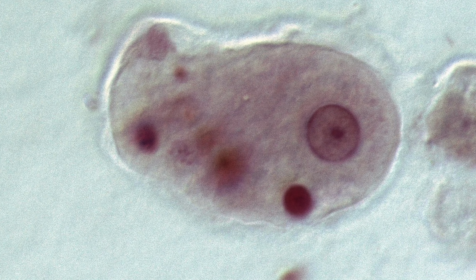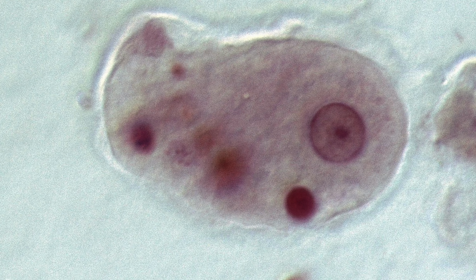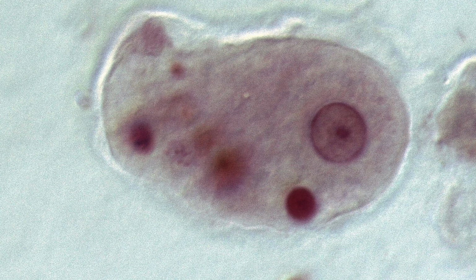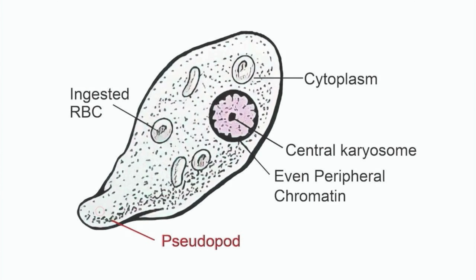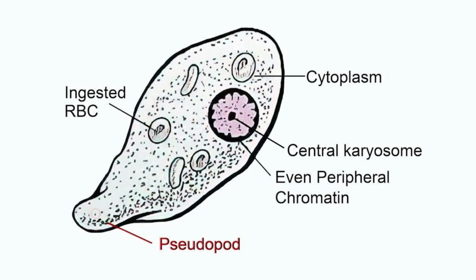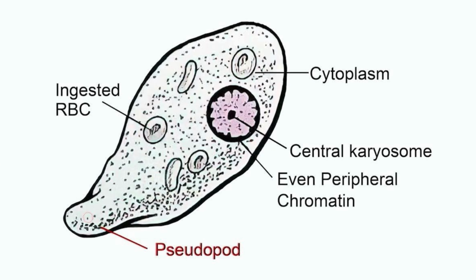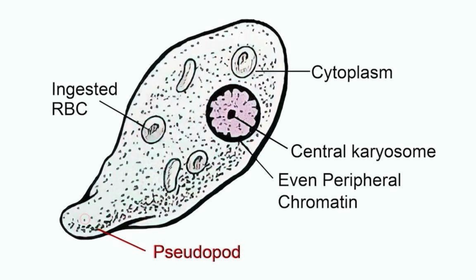Today, let's talk about some parasites. Number 1, we have Entamoeba histolytica, a microscopic parasite responsible for a disease known as Amoebiasis or Amoebic dysentery. This protozoan lives in the large intestine of humans and has two forms in its life cycle, the trophozoite and the cyst. The trophozoite is the active form.